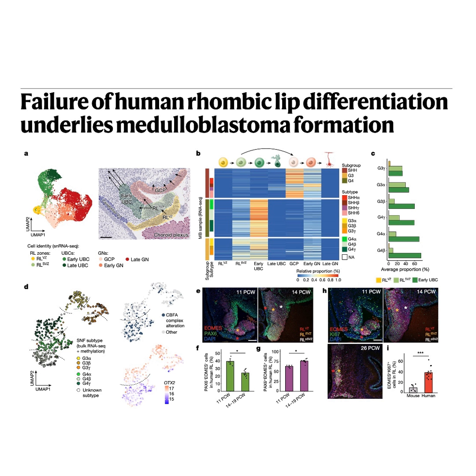Okay, so if it's developmental, we need to start at the beginning. You mentioned the rhombic lip, the RL. This is where all MBs start. That's the origin point, yes, the rhombic lip. For those of us whose neuroanatomy is a bit rusty, what exactly is the rhombic lip? Why is this specific brain factory so crucial here? Well, think of the RL as the primary construction zone in the developing hindbrain. It's the progenitor zone, the factory, that produces most of the neurons that will eventually form your cerebellum and some other nearby structures. The cerebellum, balance, coordination, that part of the brain? Exactly. And all medulloblastomas, regardless of the subtype, arise from cells originating in this RL factory. Okay, got it. RL equals neuron factory.